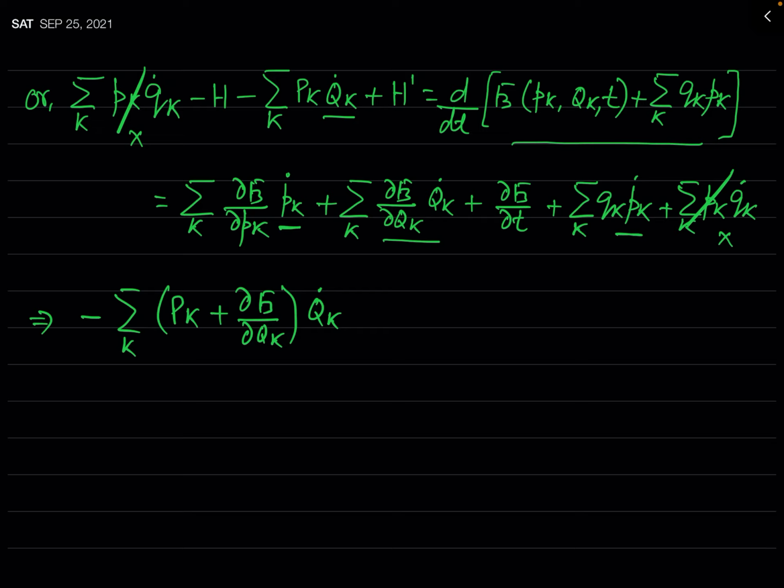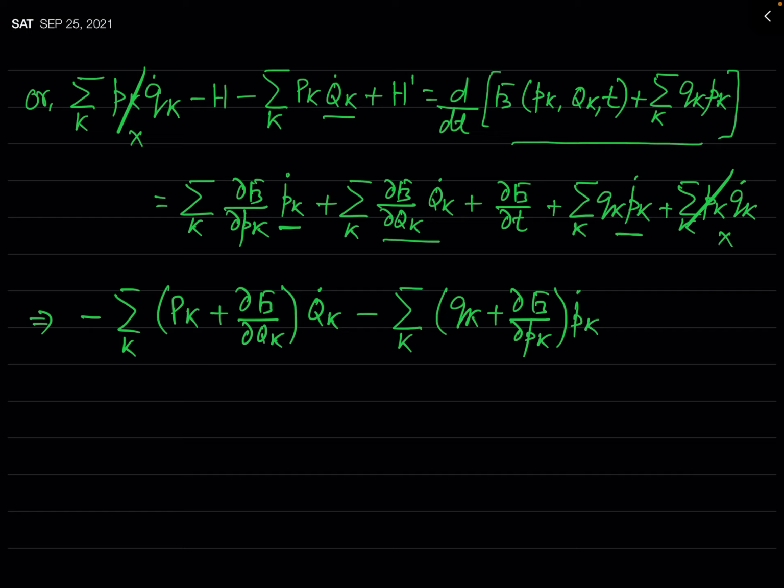So when you bring this term 2 to the LHS, we will take pk dot as a common factor, and again both terms will become minus, so take this minus as a common factor, and summation over k, and this will be qk plus del f3 by del pk, and pk dot will be a common factor.